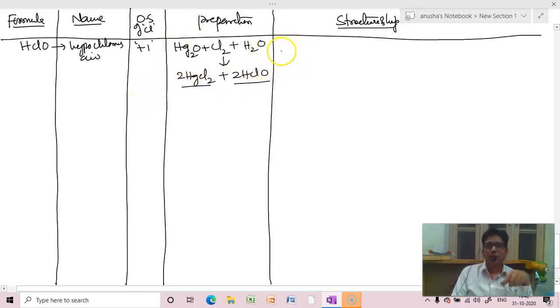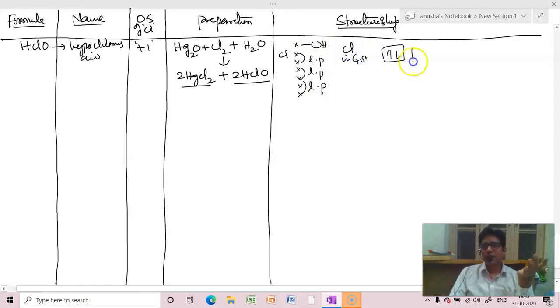hypochlorous acid. Now if you go to the structure, chlorine is having 7, out of which one will be OH and all others will be lone pairs. So how many bonds are there? Only one bond. Therefore we need only one unpaired electron, which is there in first ground state itself. So chlorine in ground state, 2s2, 2p5.